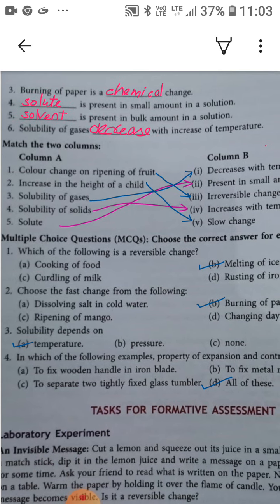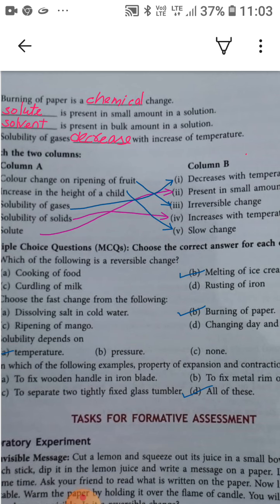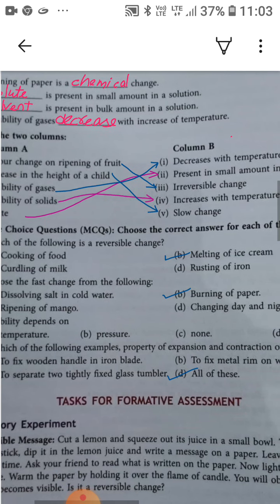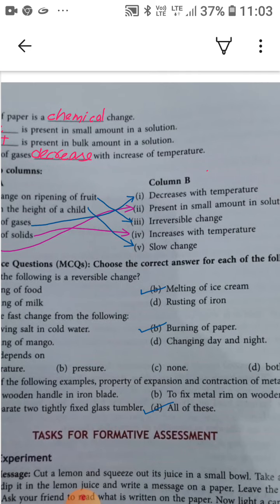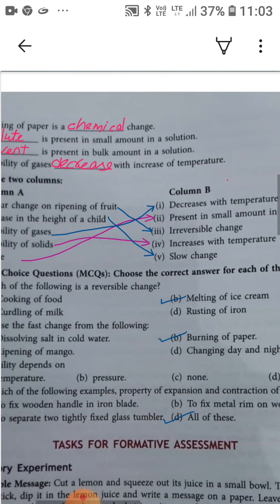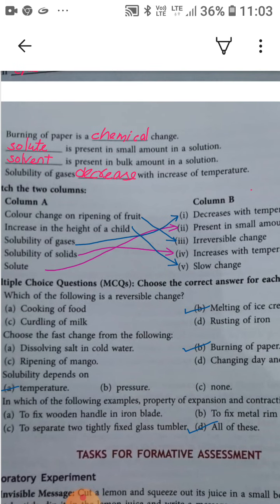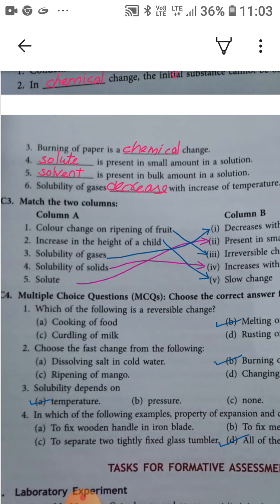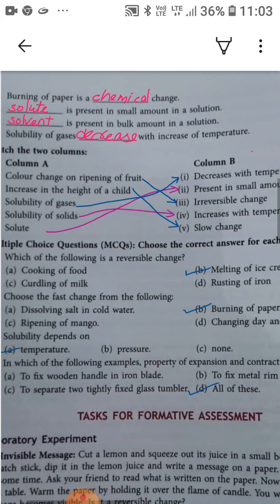So here, color change on ripening of fruit, the first, can be matched with irreversible change, which is the third number of column B. Now the second, increase in the height of a child can be matched with slow change.